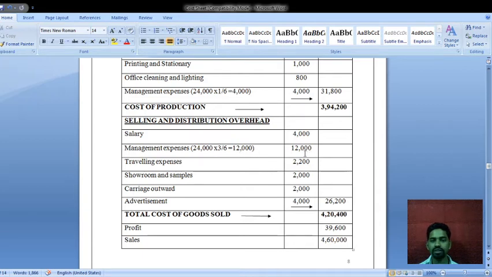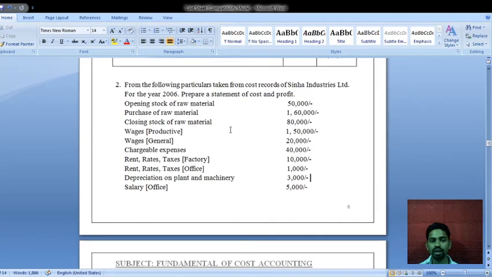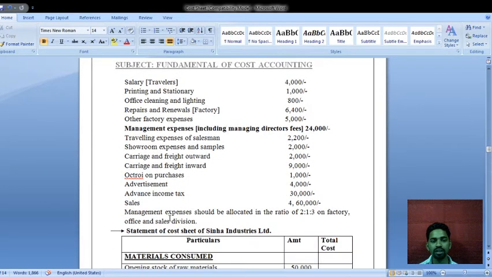It's 12,000 we recorded. Okay, so now see how this came, the 6. Here also, as well as here also. Just see here what they told: management expenses should be allocated in the ratio of 2 is to 1 is to 3. It means 2 plus 1 is 3, plus 3 is 6. Okay, so like this we have to distribute.